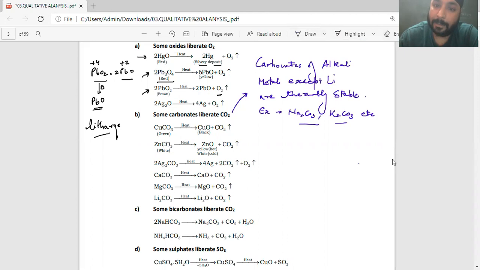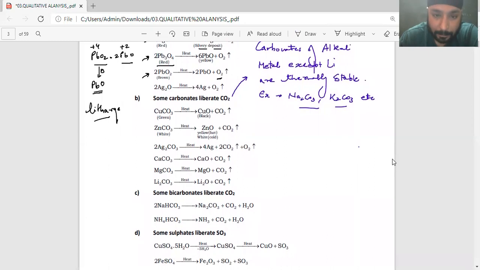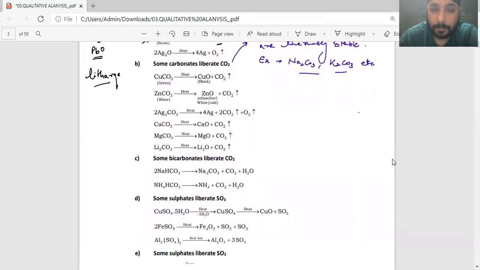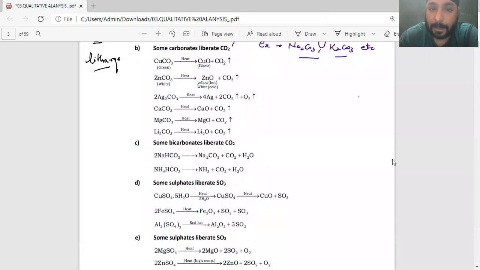Okay. And one extra piece of information: going down the alkali metal group, the thermal stability of carbonate increases because ionic character increases. Now we'll come to the next point. Some carbonates liberate carbon dioxide. Cupric carbonate on heating will give black CuO. Green copper carbonate gives you black cupric oxide and carbon dioxide gas.